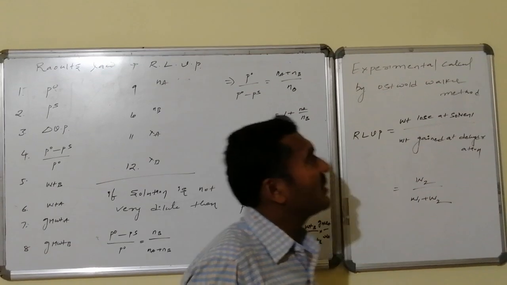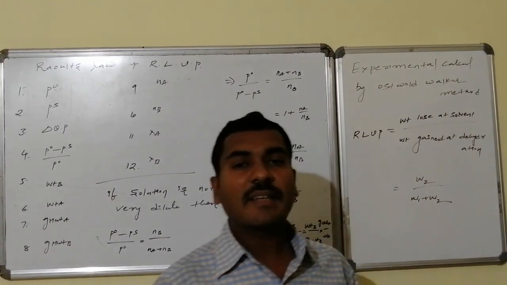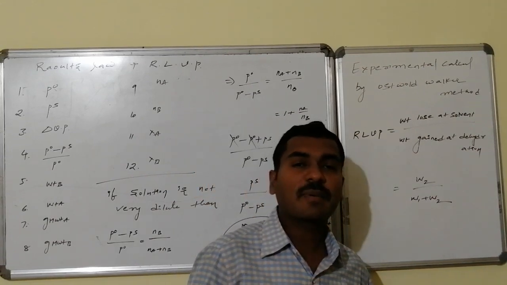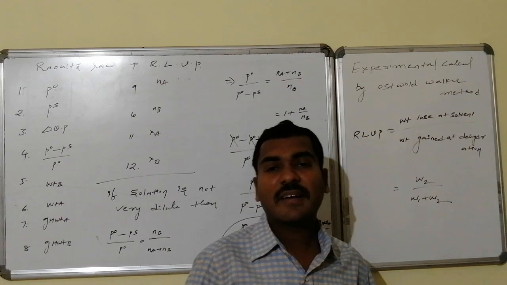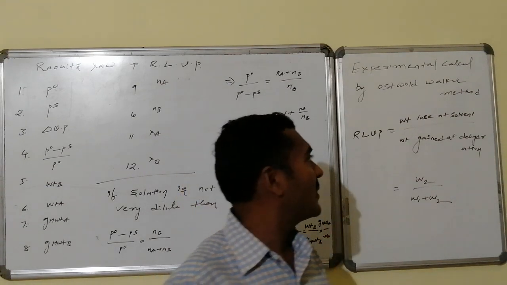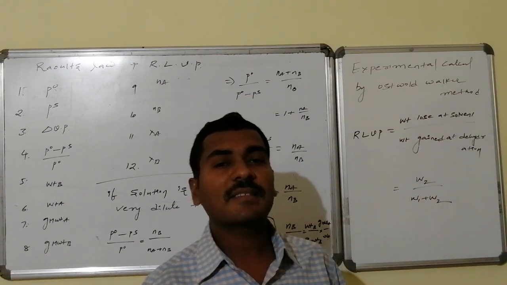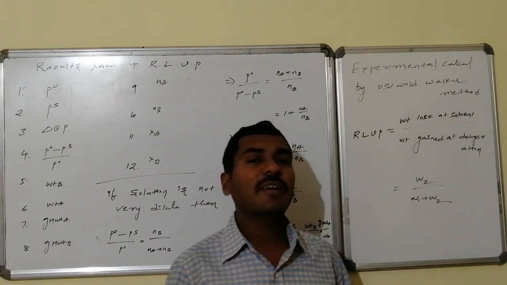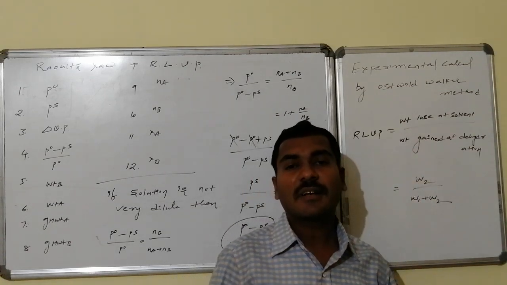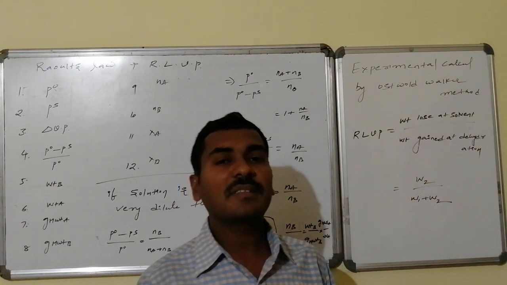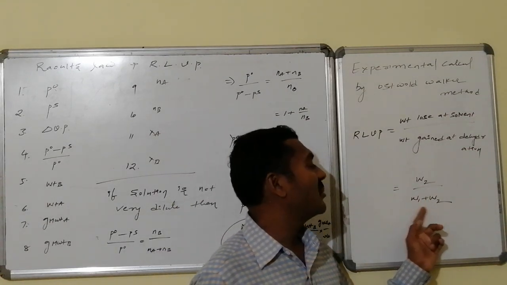Yes, the experimental calculation of RLVP is done by the Ostwald-Walker method. Already we explained it in the last videos. As for this Ostwald-Walker method, RLVP will be given by the weight loss at the solvent chamber divided by the weight gained in the dehydration chamber. That is W2 divided by W2 plus W1, the total weight gained at the solvent and solution chambers, which is nothing but the weight gained at the dehydration chamber, that is W2 by W1 plus W2.